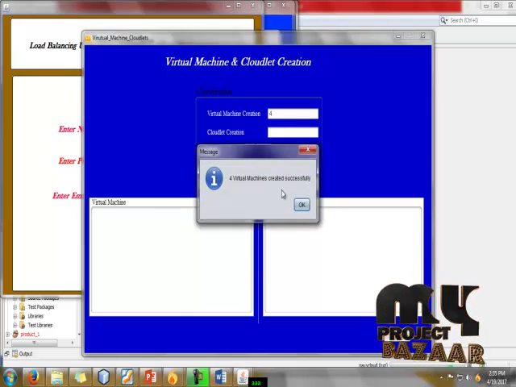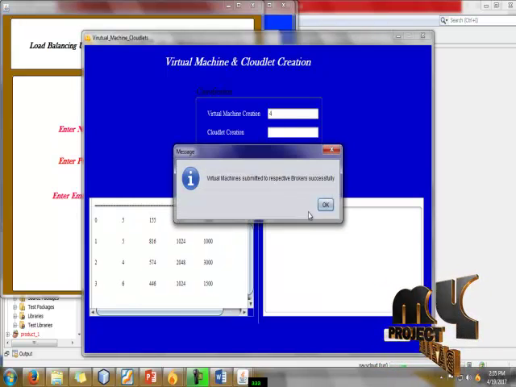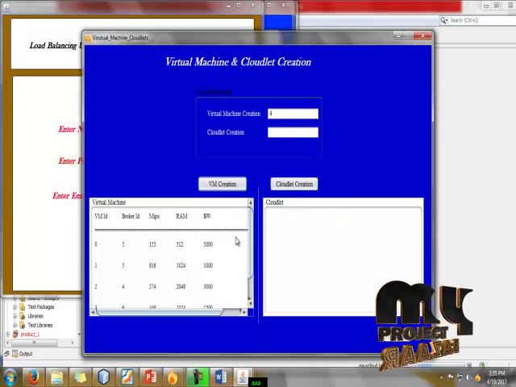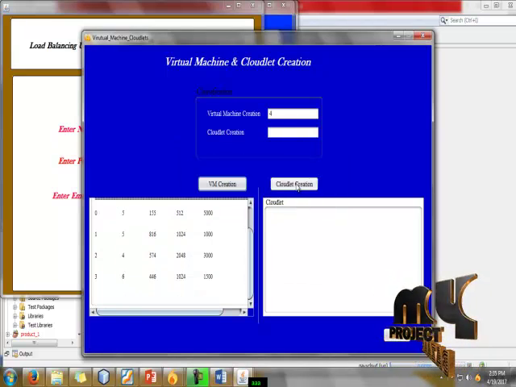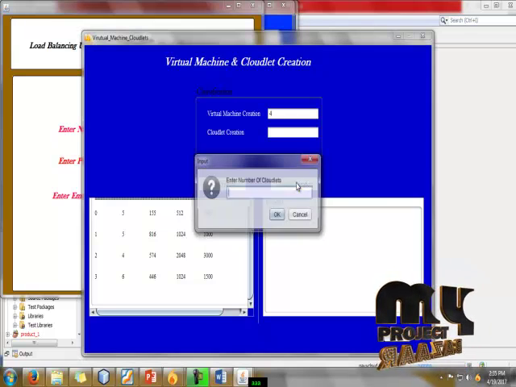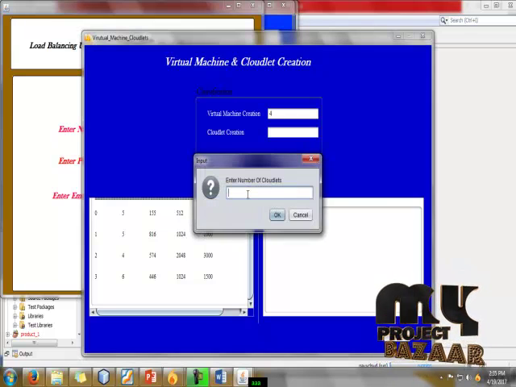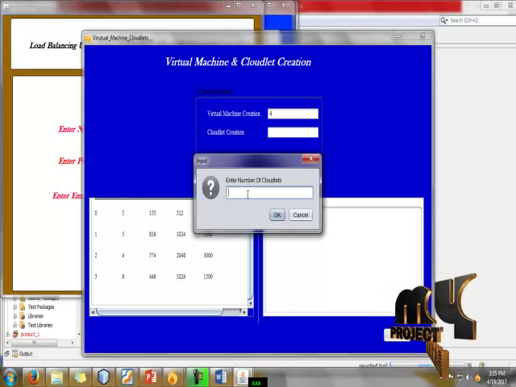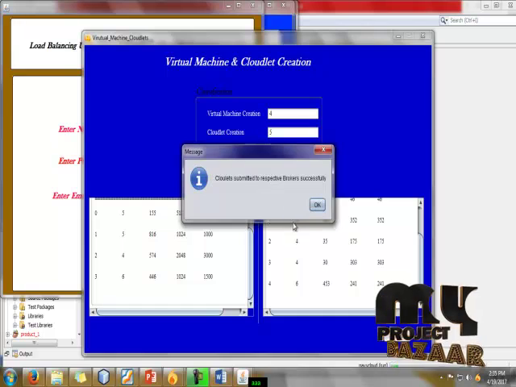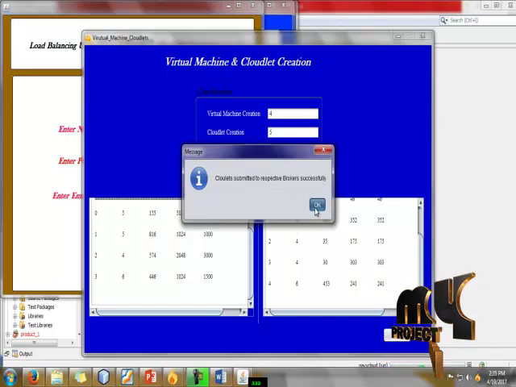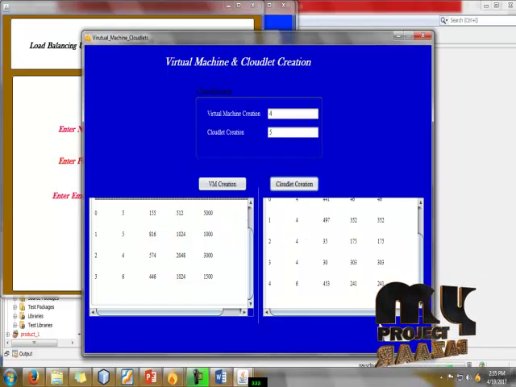Okay, 4 virtual machines are created successfully. The next we are going to create our cloudlets using CloudSim. I will give 5 cloudlets. They are all created successfully.